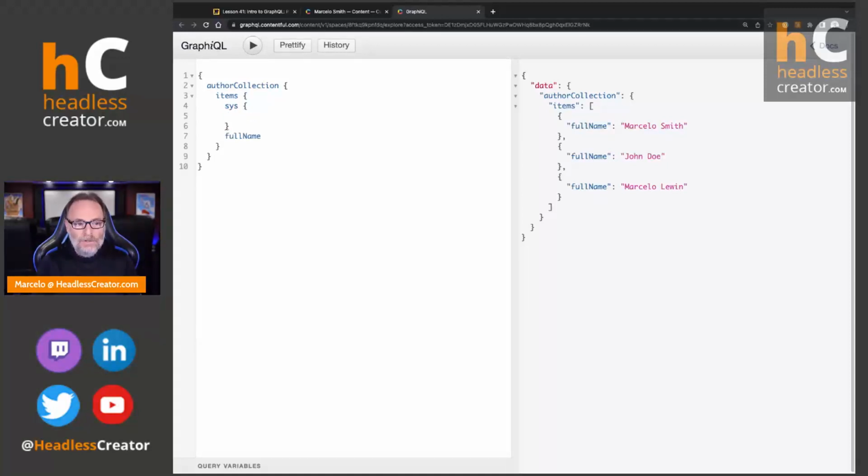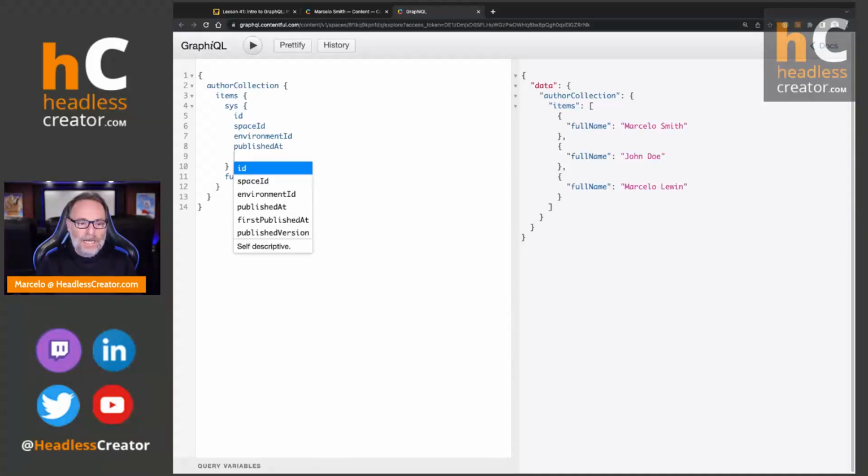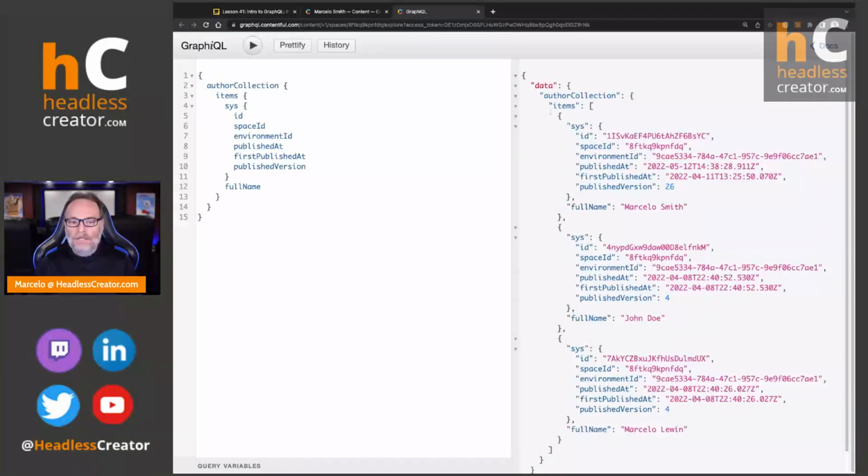Here's where you get to everything that I mentioned. So let's get them all. ID, space ID, environment ID, published at, first published at, and published version. So let's go ahead and get that. And you can see right here that we have for Marcelo, we have the sys ID for Marcelo Smith. Well, for all of them, right? You have the sys ID, the space ID, the environment, and you can see the published version.